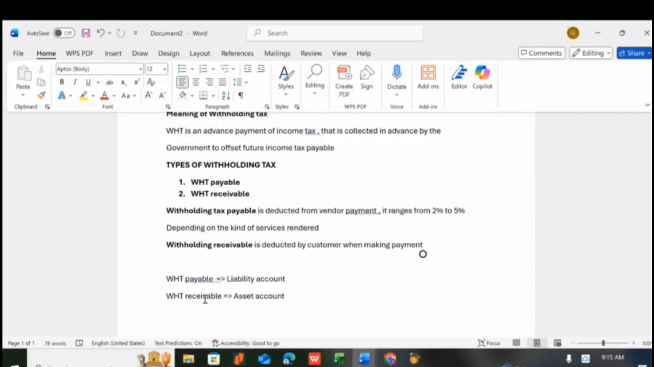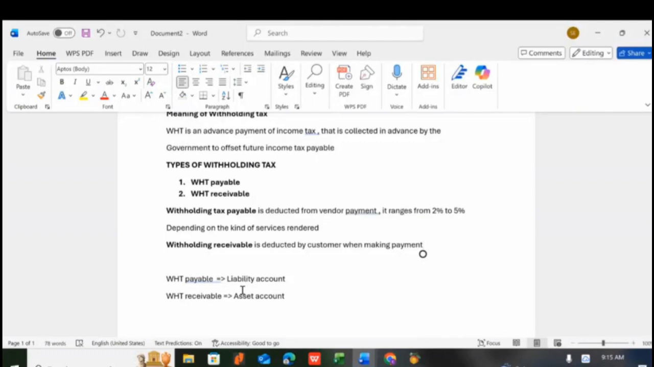So in withholding tax receivable, when a customer deducts money from our payment, it is an asset to us and a liability to the customer. Why is it an asset to us? The accumulation of this money at the end of the year is used to offset our income tax payable. There is a way to account for it. That is why we are here, and that's what we want to look at in this particular course.